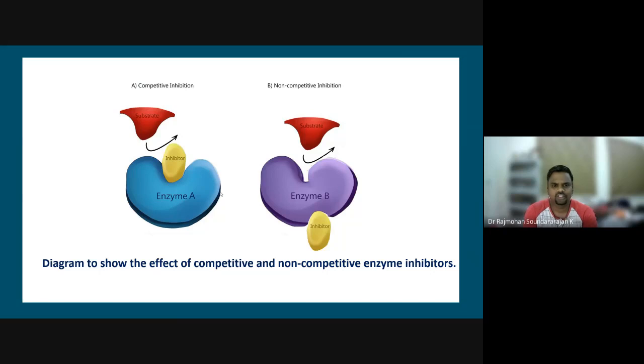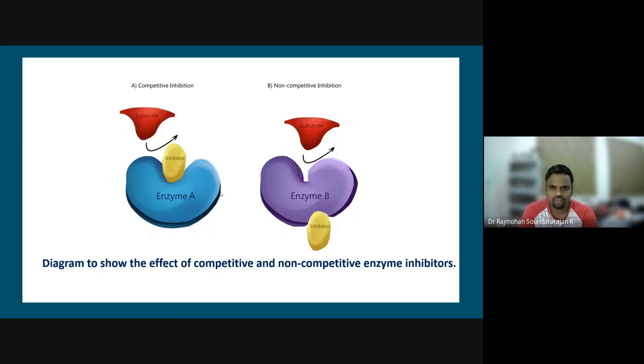So in general, how competitive or non-competitive inhibition happens, you can see here. Competitive is the one which is in competition with the substrate to get attached to the active site. If you look at enzyme A, there is an inhibitor occupying the site which is supposed to be occupied by the substrate. That way it is competitive inhibition.